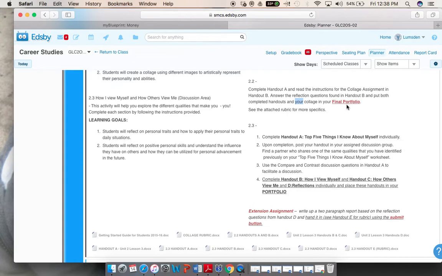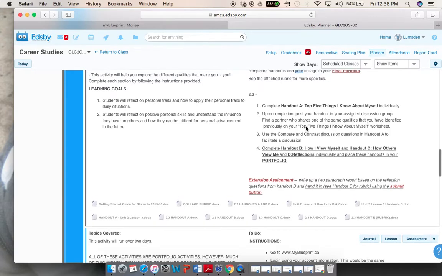Okay. Section 2.3. Again, if you look into our library, I have a folder there. It says Module 3, Section 2.3. There's one attachment in there, and that includes all the handouts from A to E. Handout A asks you the top 5 things you know about yourself individually, and then follow these instructions to reply to and place those remarks in your group discussion, as it says in the instructions for part 2.